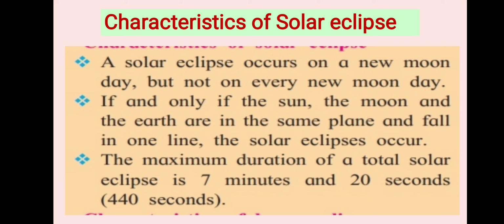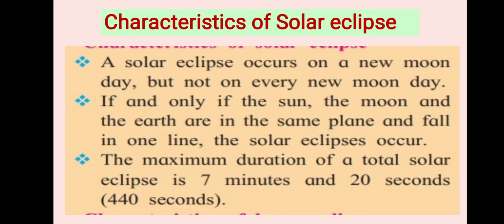When the sun, moon and the earth are in the same plane and in a straight line, then the solar eclipse occurs. And the third one is the maximum duration of the total solar eclipse is 7 minutes and 20 seconds, or in total 440 seconds.